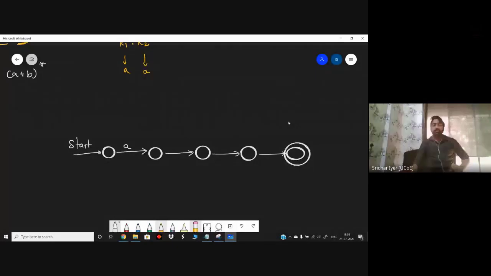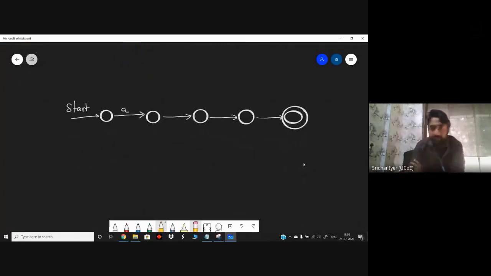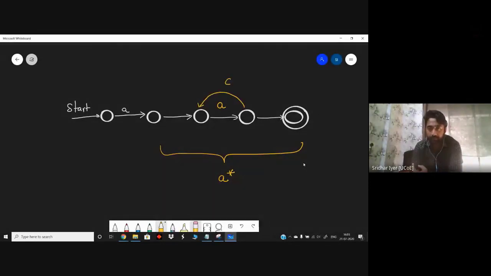Now try to understand what I did exactly. Why have I added 4 states over here? Any idea? Because now I'm constructing the A closure part. I'm going to use this sort of diagram for A closure. How? I can accept A over here. As I know that it is A closure, A can repeat n number of times. So I have to go back with an epsilon, right? And as we have done in the past, this is nothing but epsilon. And as it is a closure, I have to make a transition from this to this also as epsilon. Am I clear with this diagram?